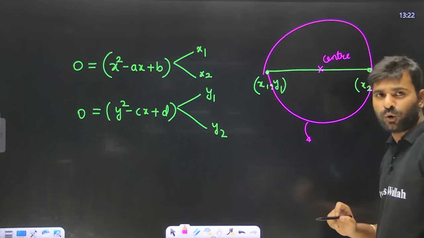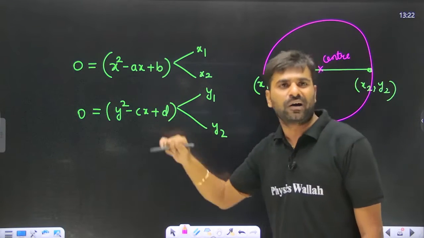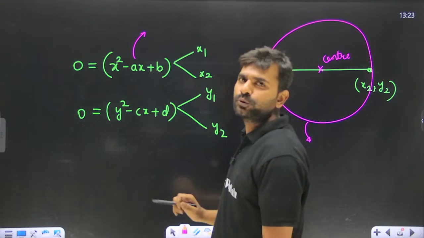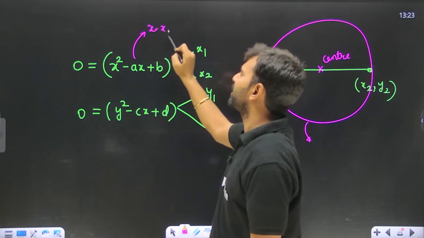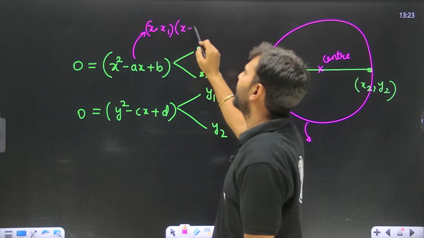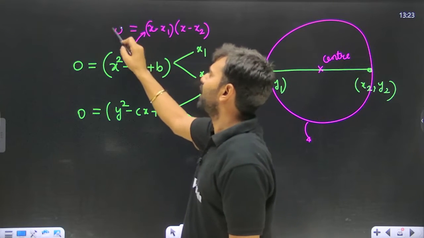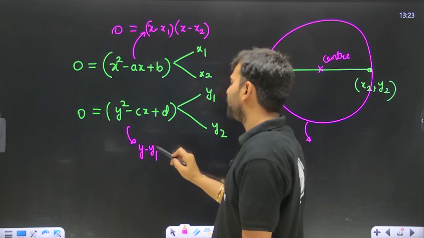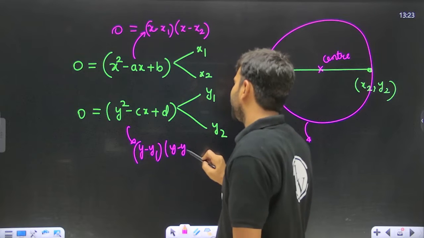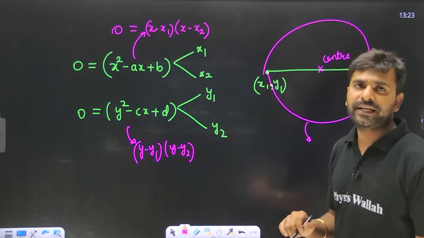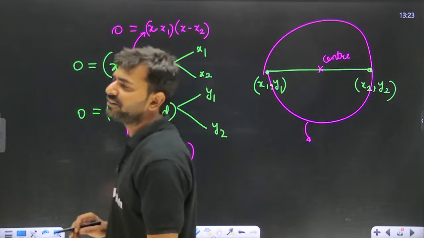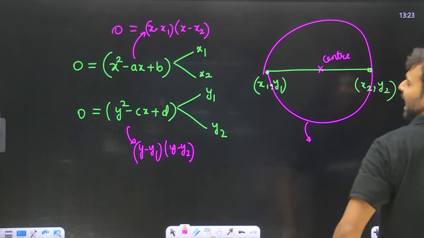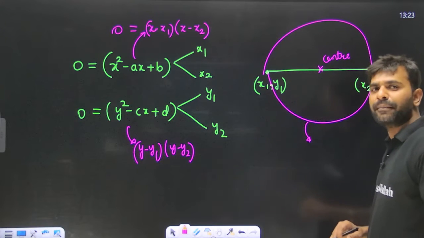In that case, we simply add these two quadratics. Yes or no? Because if this equation has roots x1 and x2, then this can also be written as (x minus x1) times (x minus x2). And if this equation has roots y1 and y2, then the same expression can also be written as (y minus y1) times (y minus y2). We have just seen that (x minus x1) times (x minus x2) plus (y minus y1) times (y minus y2) equal to 0 is nothing but the equation of the circle having (x1, y1) and (x2, y2) as the diametric endpoints.